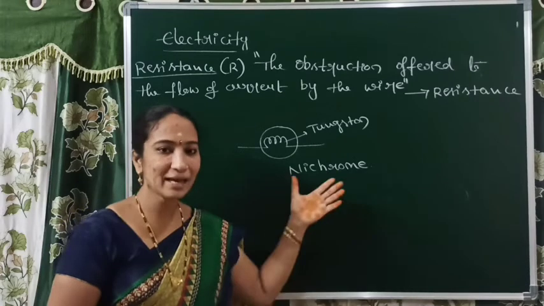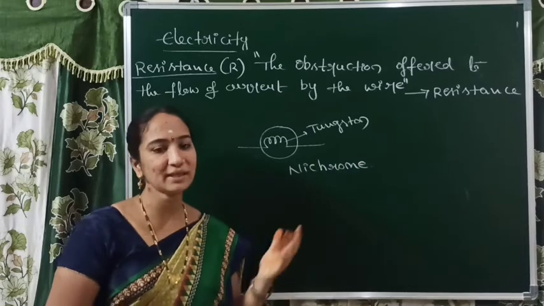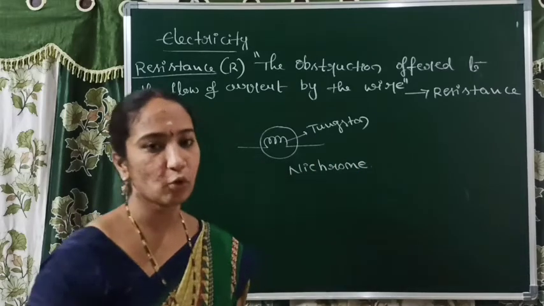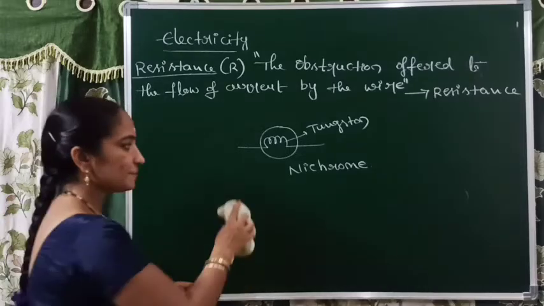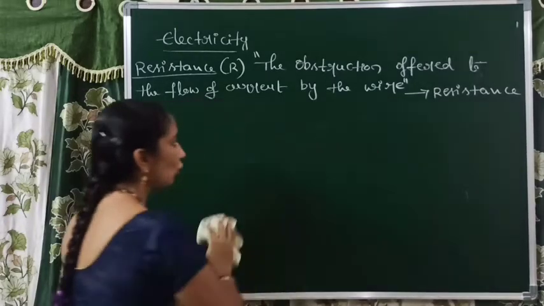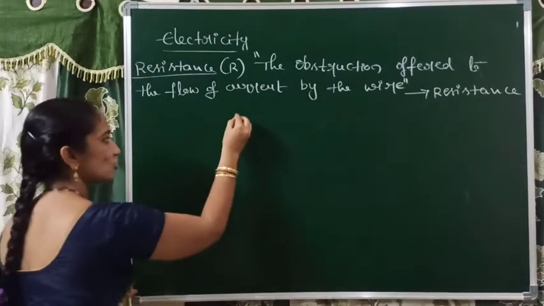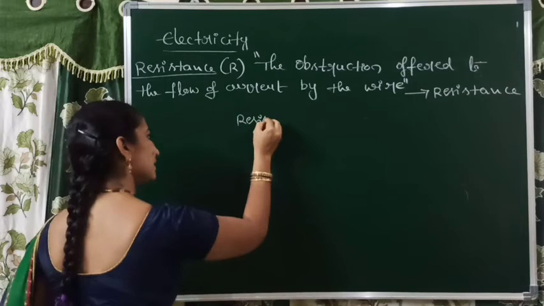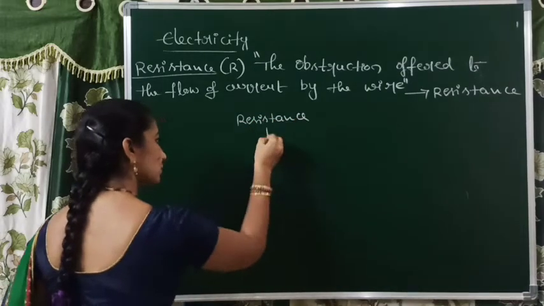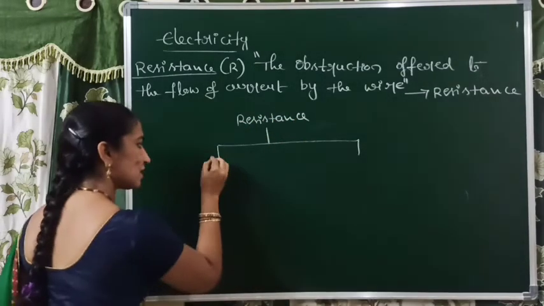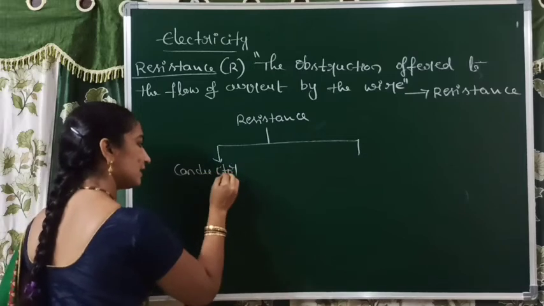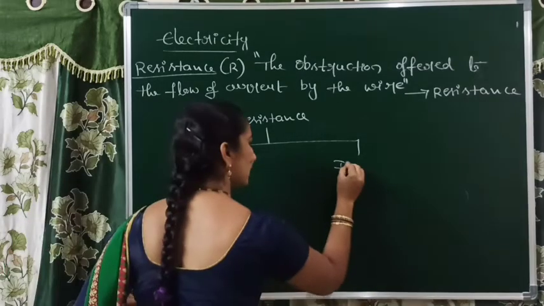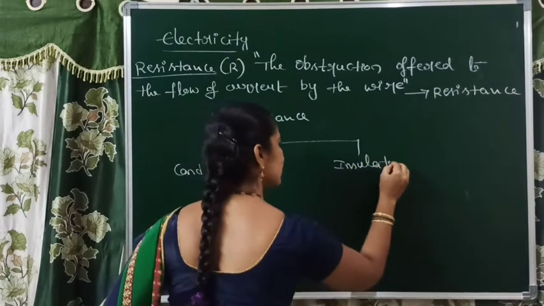So what happened with the help of tungsten and nichrome in gadgets? Slowly the flow of electrons will reduce. Speed will reduce, anamata. Okay, so with the help of this resistance, substances were classified into two types. Two types కింద మనకి substances ని classify చేశారు. What are they? First one is conductors and the next one is insulators.